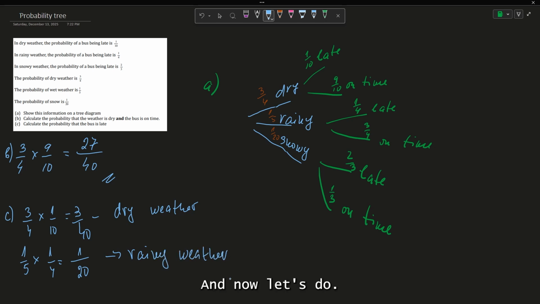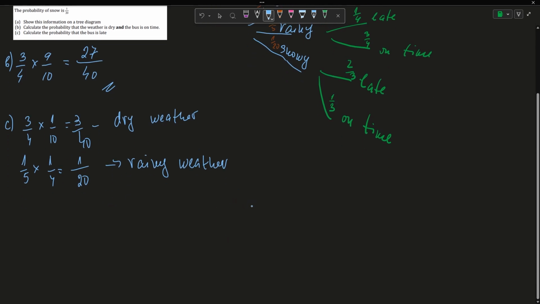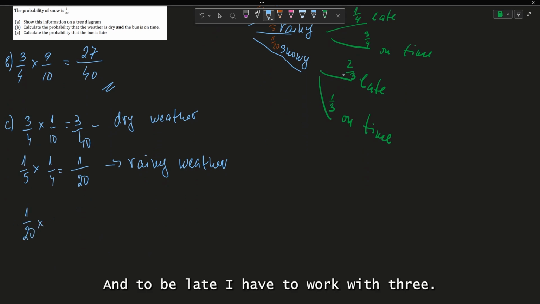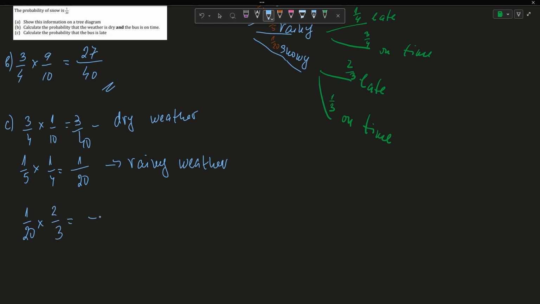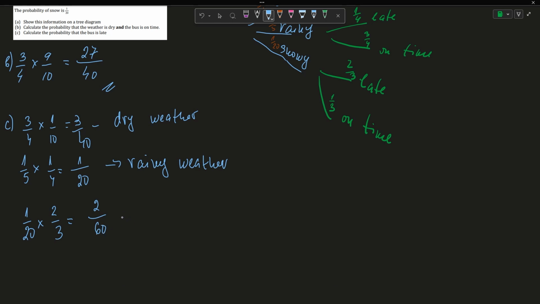And now let's do if it's snowy, I have 1/20, and to be late I have 2/3. So we're gonna have a 2 and 60 here. So that is the snowy weather.